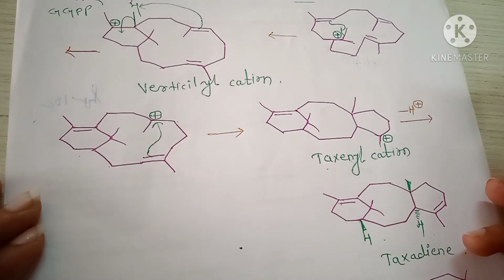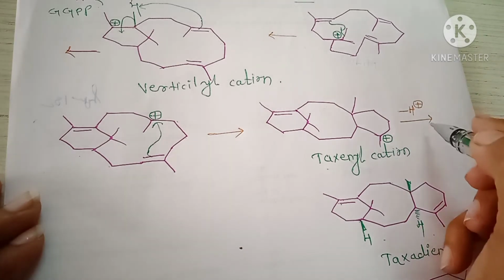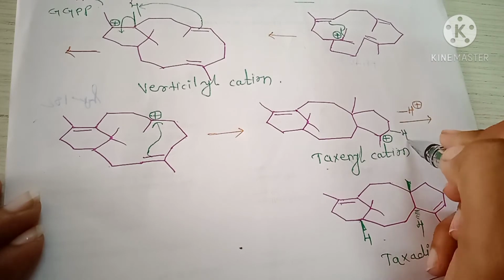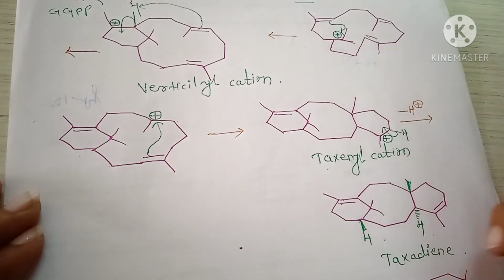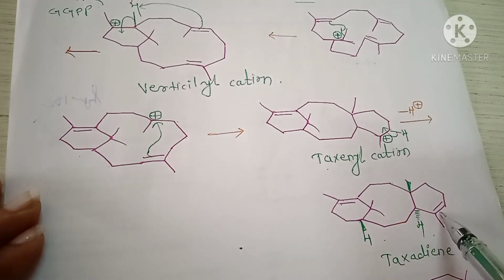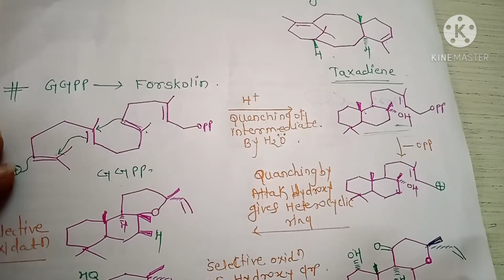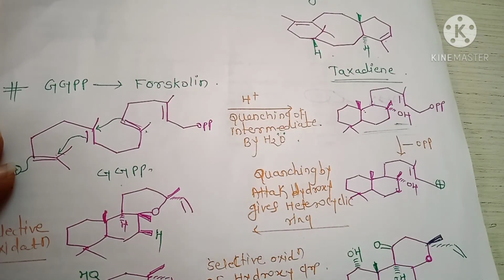Next step is a loss of proton and stabilize the taxenyl cation. Okay, here double bond, and next is the synthesis of phospholene from GGPP.